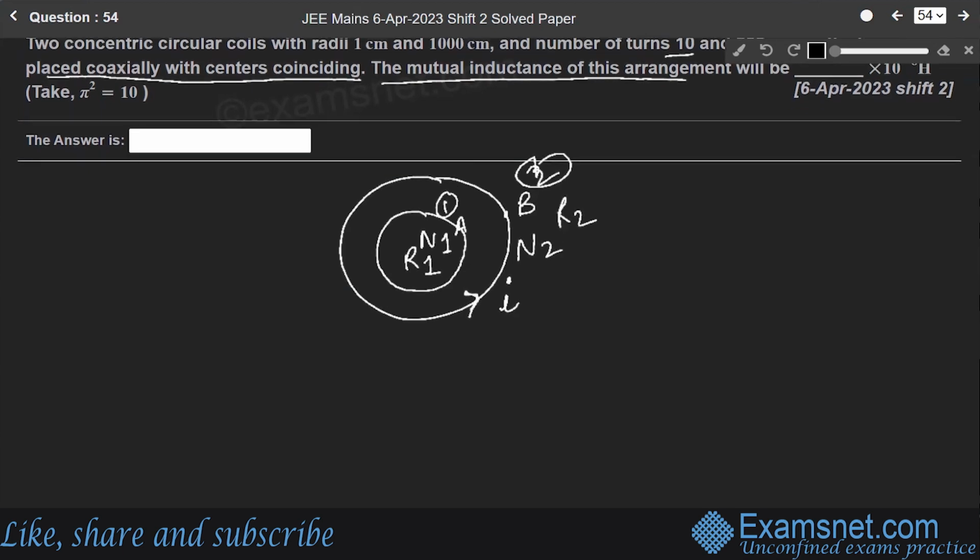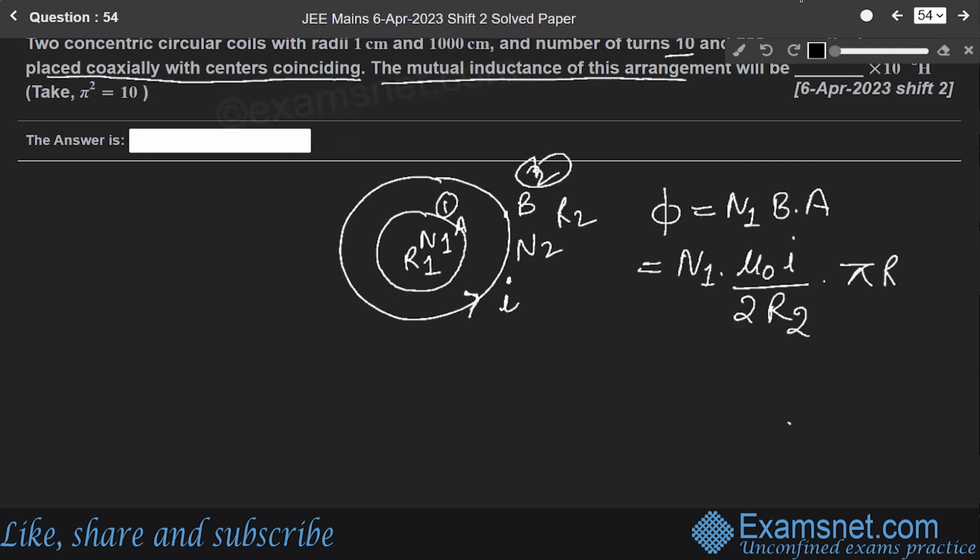So the magnetic flux phi due to coil 2 in coil 1 will be equal to N1 BA. It will be equal to N1 into B, which is mu naught I over 2R2 due to coil 2, into area pi R1 square.